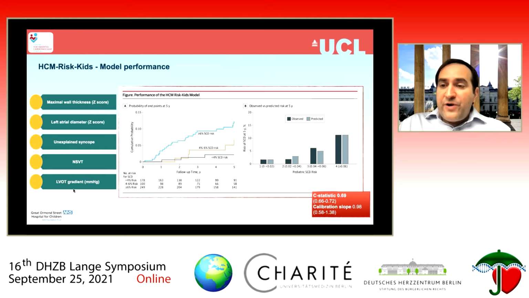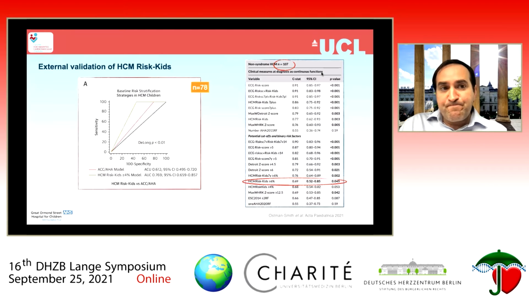And using these parameters, we were able to develop a model that provides an estimate of sudden cardiac death risk at 5 years. And we were able to show in our internal validation that the model works well. So it's good at identifying those individuals who have a high risk. So the correlation between observed and predicted risk is good, but also the C statistic is 0.7, which is very similar to what we see in the adult models. And that tells us that it's a model that is pretty good at identifying those high risk patients compared to those who are at a lower risk.